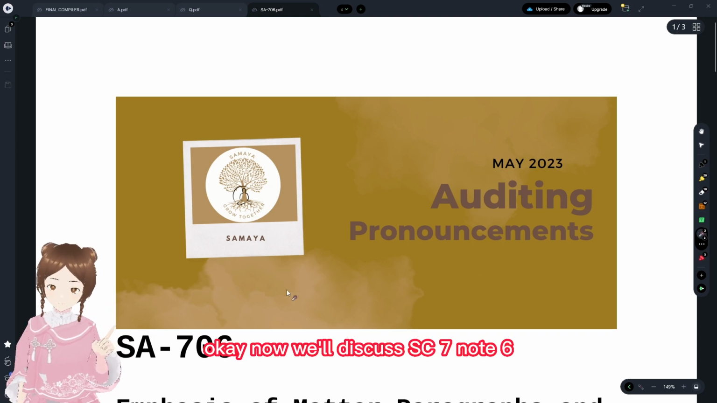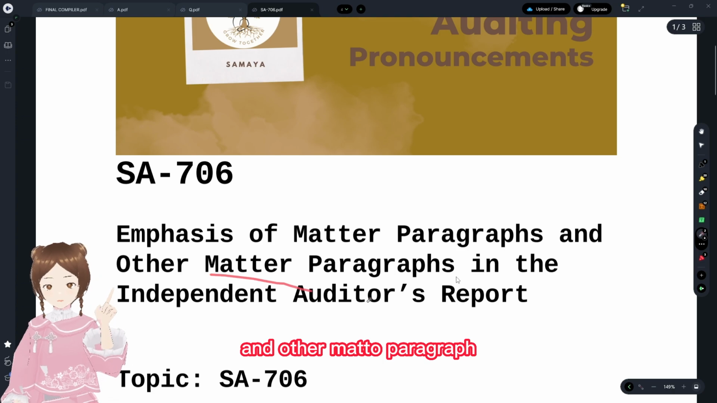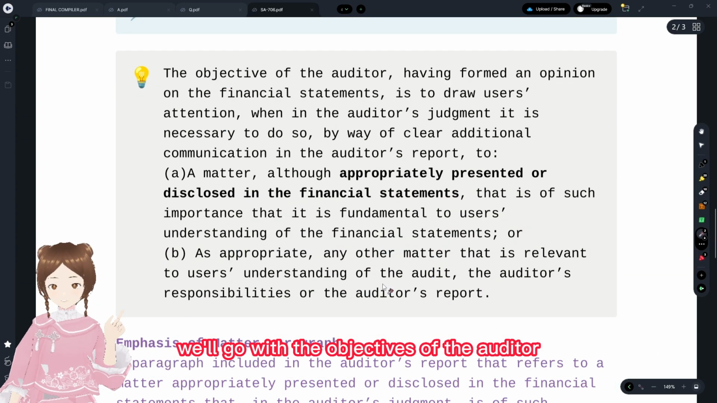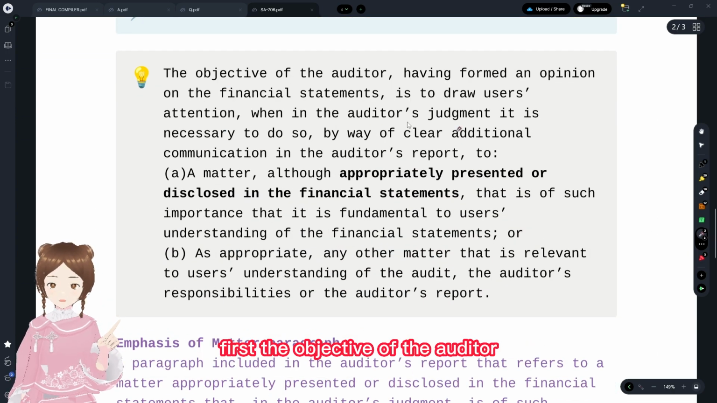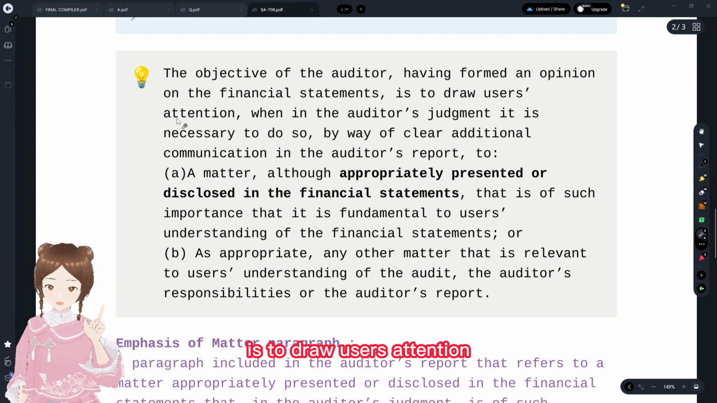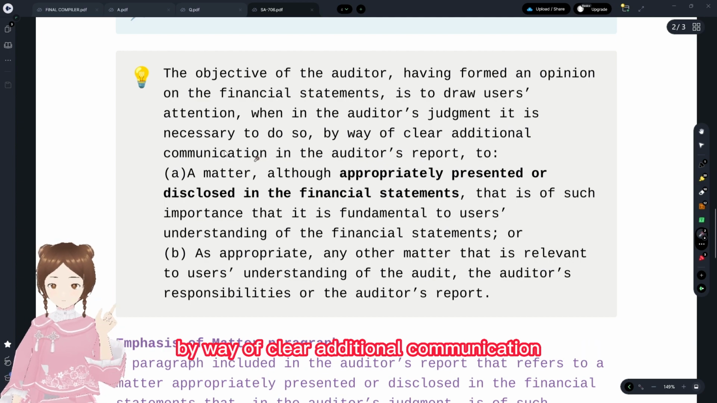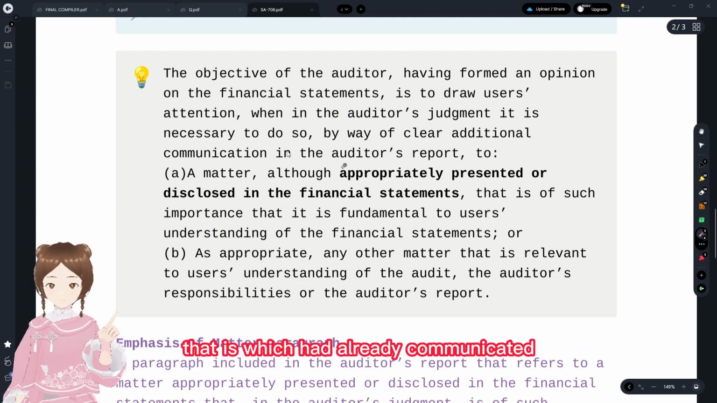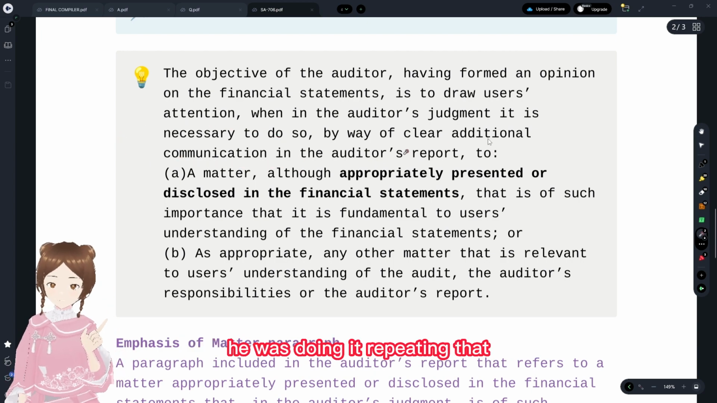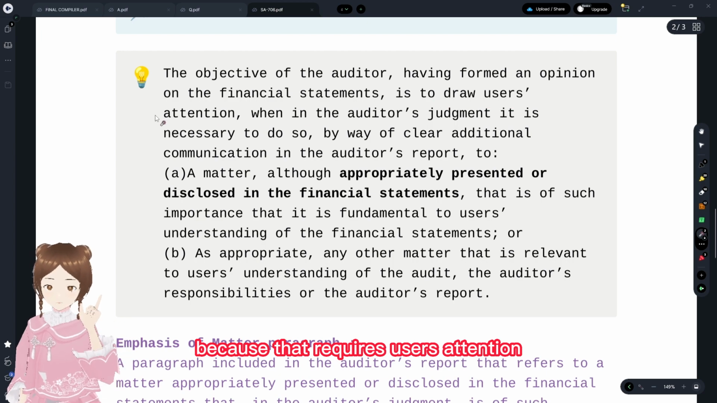Okay, now we'll discuss SA 706, that is the emphasis of matter paragraph and other matter paragraph. We'll go with the objectives of the auditor first. The objective of the auditor, having formed an opinion on the financial statements, is to draw users' attention, when in the auditor's judgment it is necessary to do so, by way of a clear additional communication, to matters already communicated. He is repeating that because it requires users' attention.